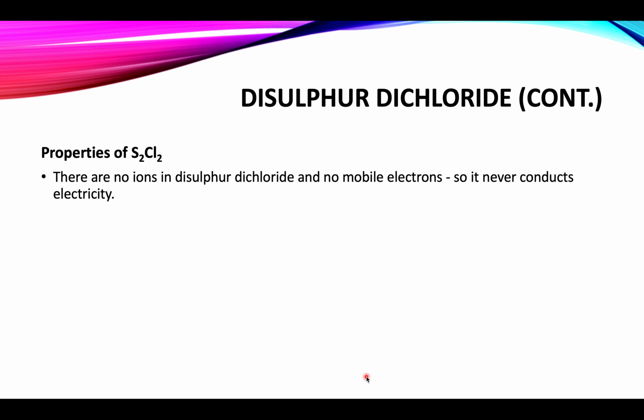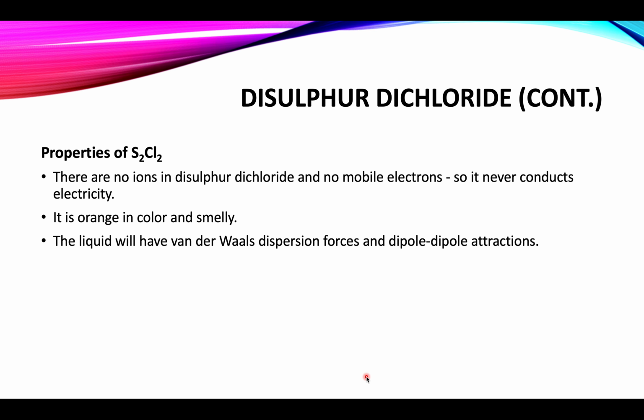Properties of disulfur dichloride. There are no ions in disulfur dichloride and no mobile electrons, so it never conducts electricity. It is orange in color and smelly. The liquid will have van der Waals dispersion forces and dipole-dipole attractions.